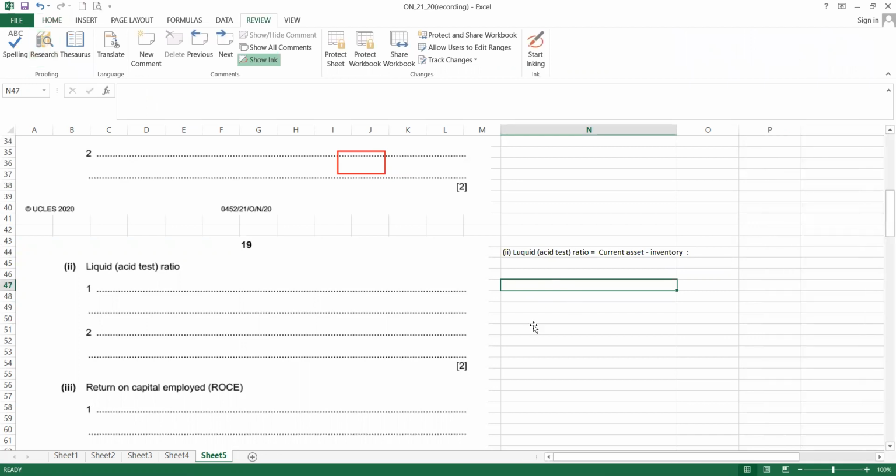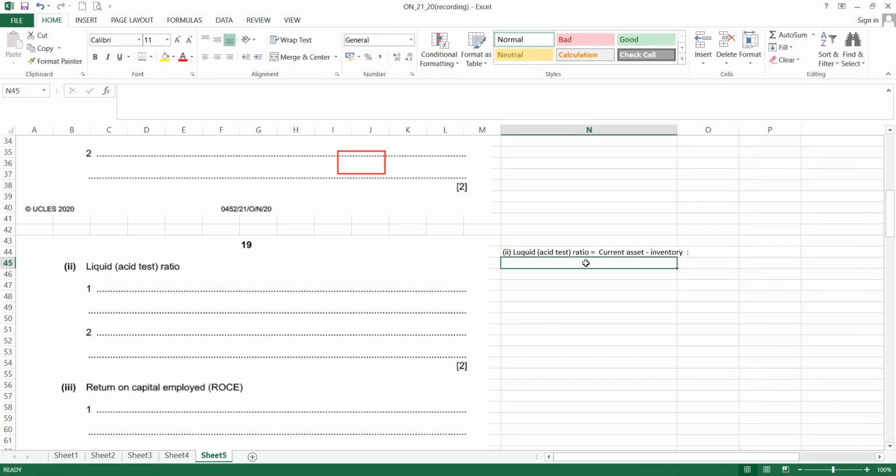Give me a minute, something is wrong. Okay, let me do it one more time. Current asset minus inventory to current liability. It basically means that liquid asset does not include the inventory.